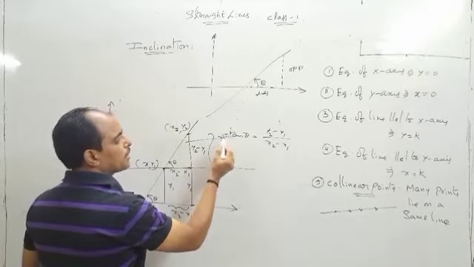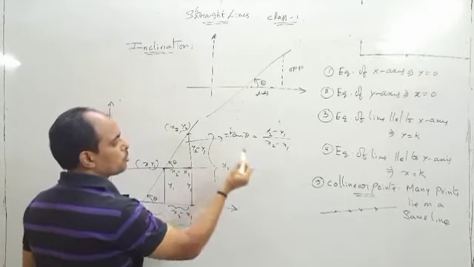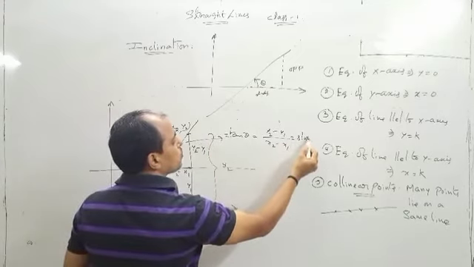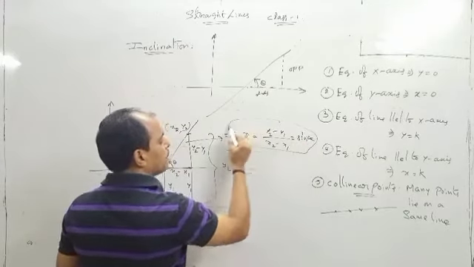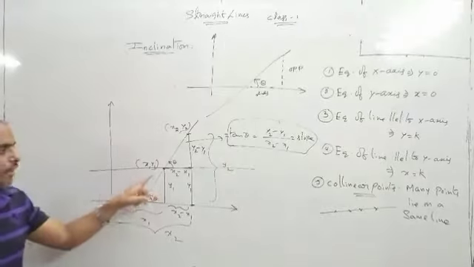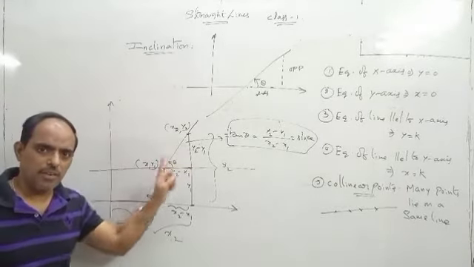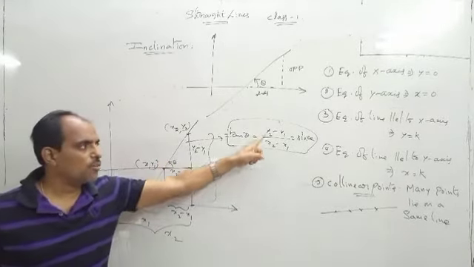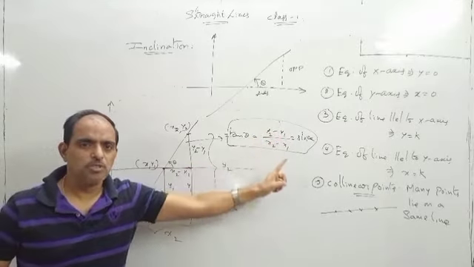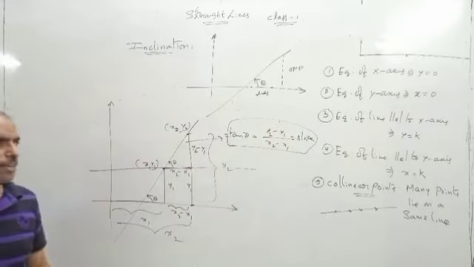So what about tan theta? Tan theta is nothing but the slope. So when two points on a line are given, the slope is y2 minus y1 by x2 minus x1. Write down this point next.